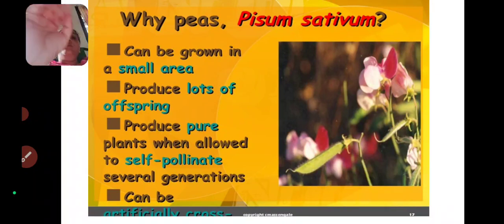If the plants are self-pollinated, the offspring are only pure plants, having the characteristics of the parents only. This is also one advantage for his choosing Pisum sativum.